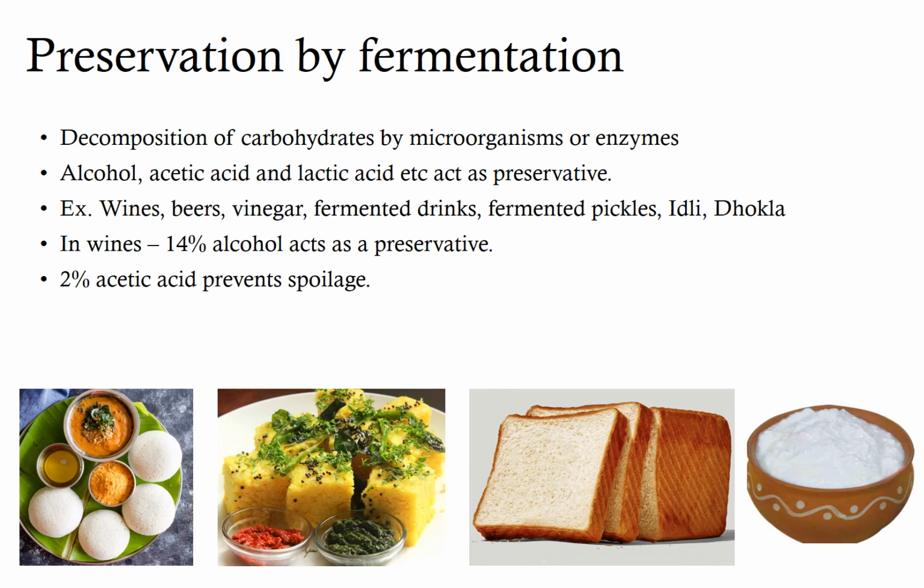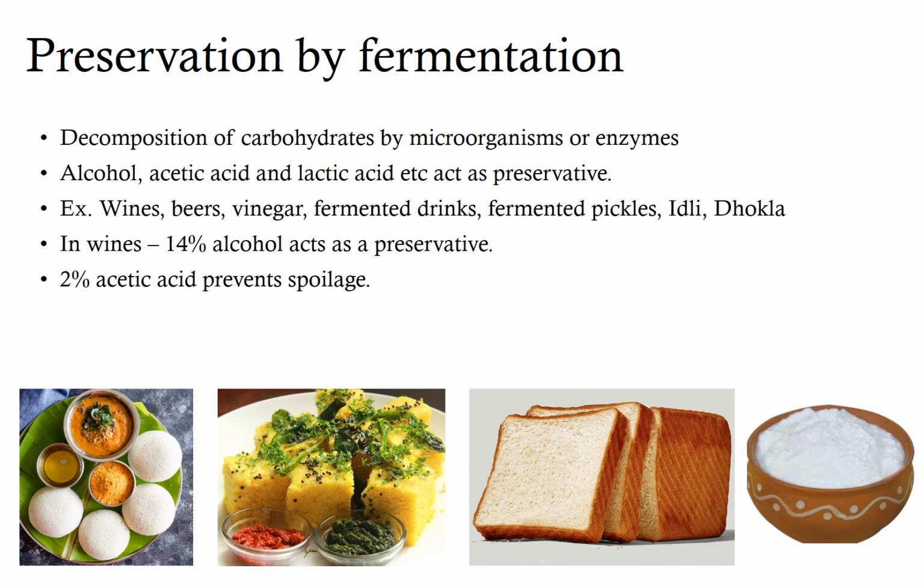The keeping quality of alcoholic beverages, vinegars, and fermented pickles depends on the presence of alcohol, acetic acid and lactic acid respectively. Meaning in vinegar the amount of acetic acid present will determine the keeping quality.